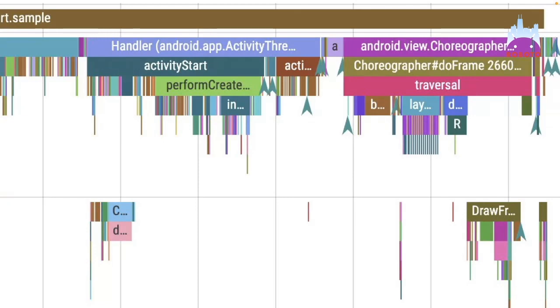And are we done yet? We're not exactly done yet, because on the main thread, when we draw, we don't actually draw. We record commands, and then these commands are sent to the render thread, the row you see below. And that's the thing that writes to a bunch of surfaces and actually renders the pixels. So it's a lot more than just what we were measuring a second ago.